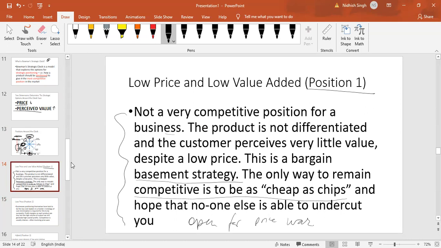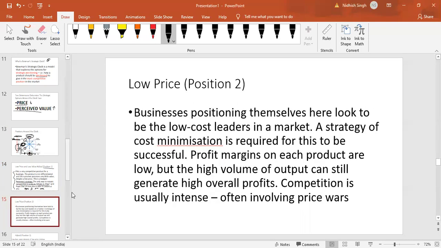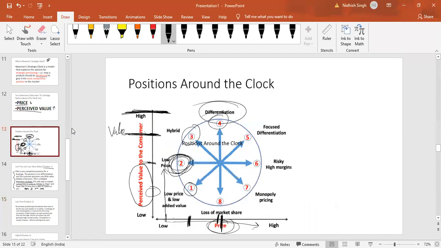Not a very competitive position for a business. Sorry. Businesses positioning themselves here look to be the low cost leader because they have the lowest price. Cost minimization is required for this to be successful. So they have to remain the most competitive in terms of cost. They have to serve high volume. Otherwise, you can't have any profit.